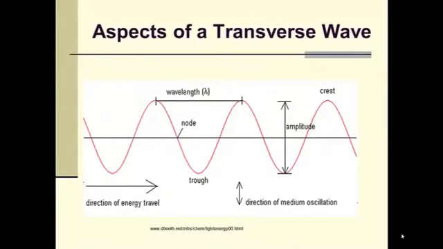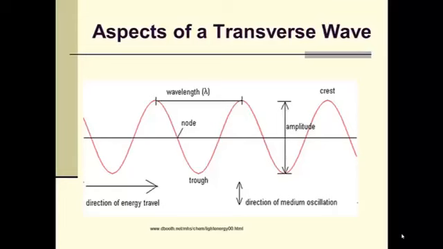When we're actually drawing a transverse wave, there are many components that we need to consider, and as I said, some of this is going to be review. If you look at the top, you'll see wavelength labeled from the top of one crest to the next crest. Very frequently you'll see a textbook definition of wavelength as crest to crest of a wave. Wavelength is symbolized with the Greek letter lambda, that little upside down Y that you see next to wavelength.